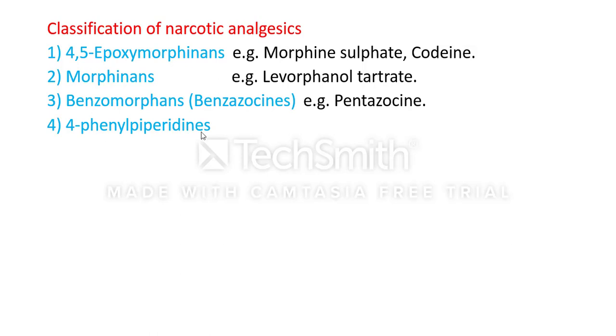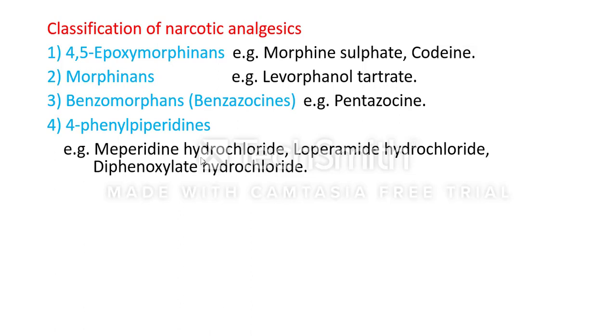In that, the examples are meperidine hydrochloride, loperamide hydrochloride and diphenoxylate hydrochloride. The fifth class is 4-anilidopiperidines. The example is fentanyl citrate.